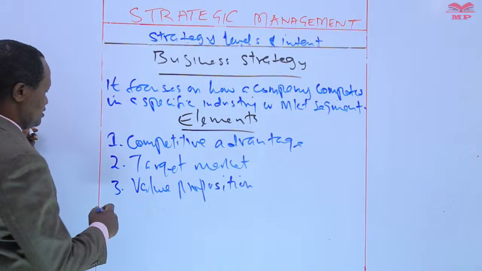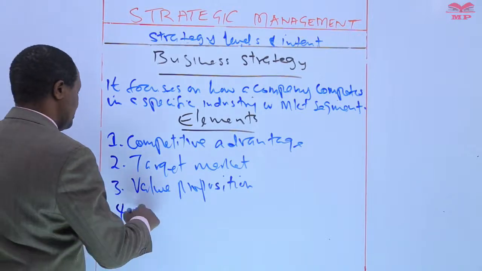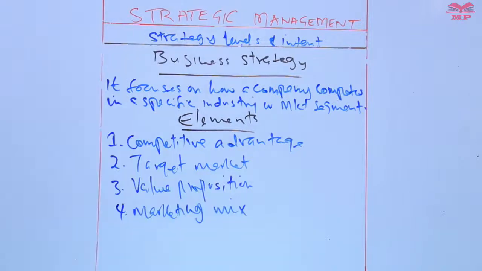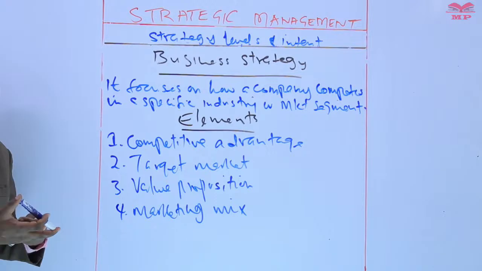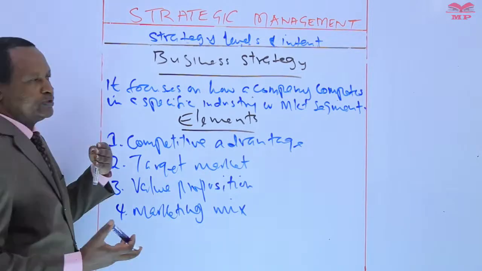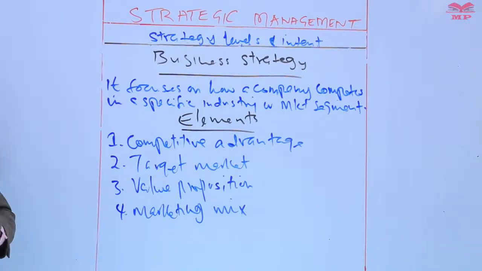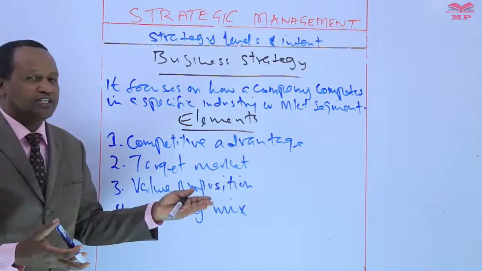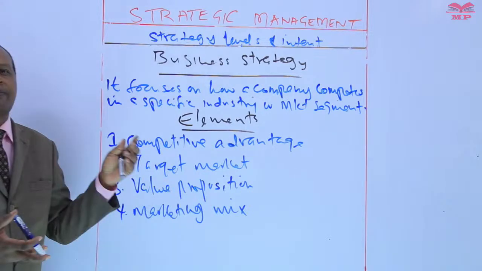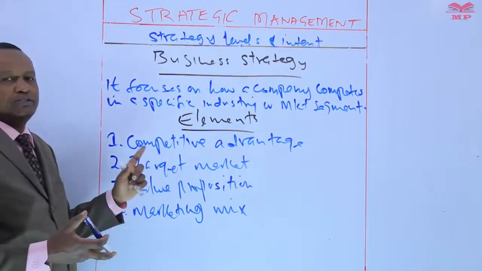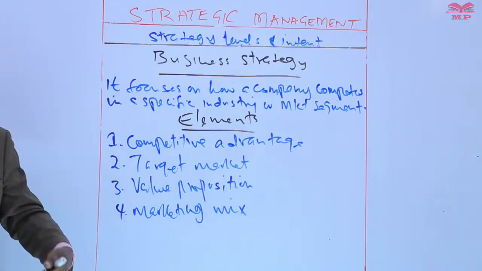Another element is the marketing mix. Business strategy involves developing a marketing mix that effectively communicates the value proposition to the target market, and that includes making decisions about product features, promotion, distribution channels, pricing, and so on.